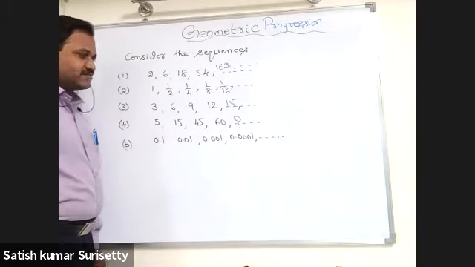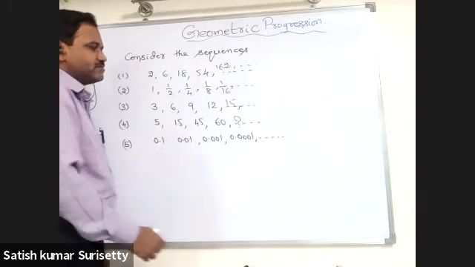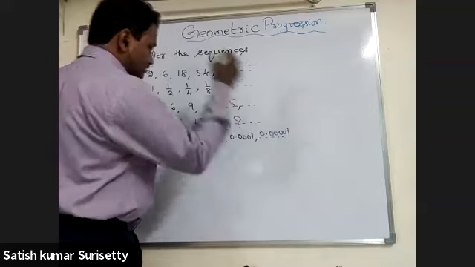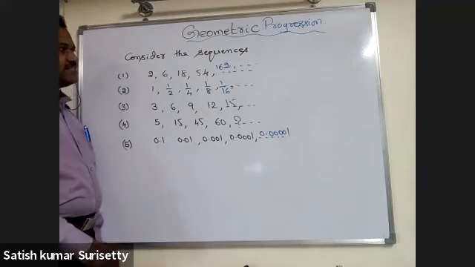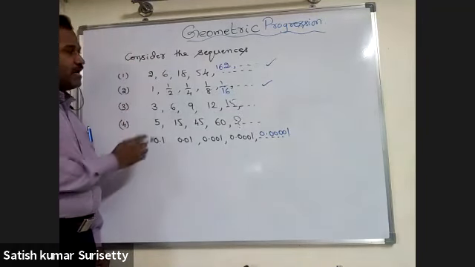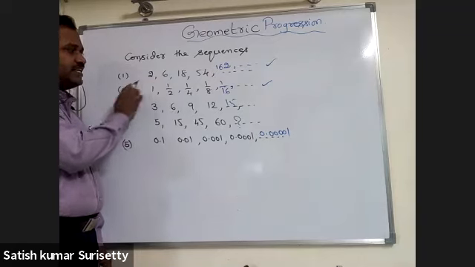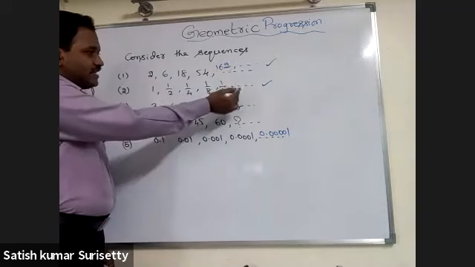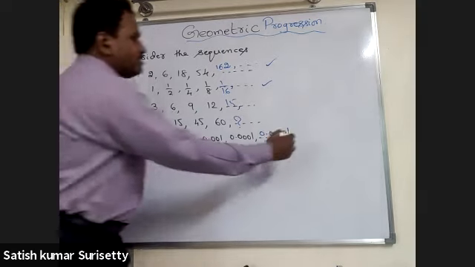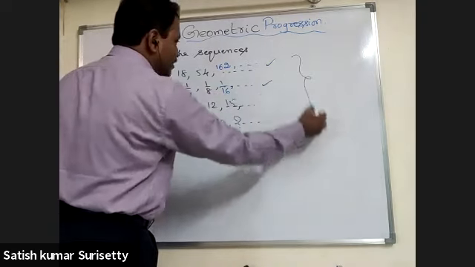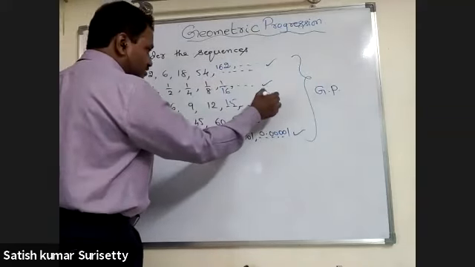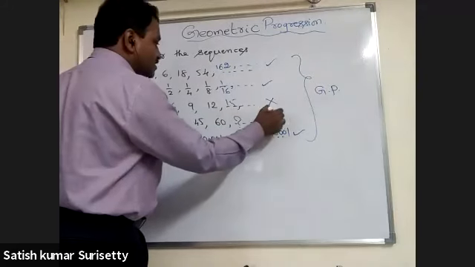Next, what about in this case? Yes, sir. Divided by 10. That means 0.00001. Now, in the first example, the second example and the fifth example, each term is obtained by multiplying a non-zero constant with the preceding term. That means these 3 are said to be in geometric progression, whereas the third is not in geometric progression, and the fourth also is not in geometric progression.